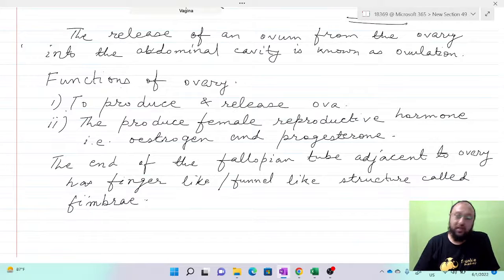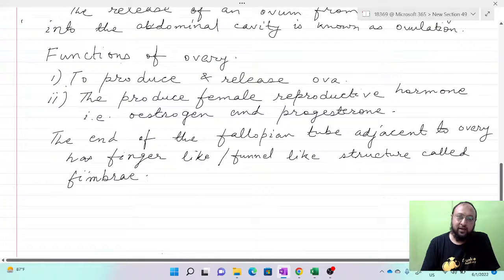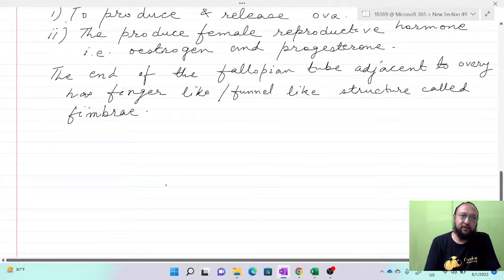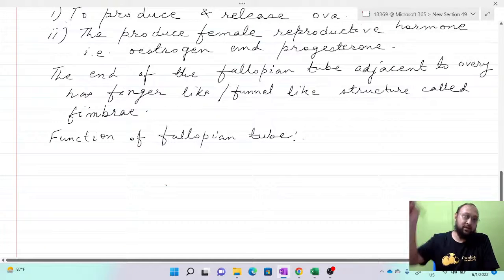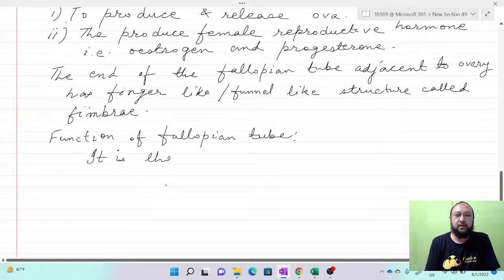So what is the function? Now, the actual function of the fallopian tube, we will also write that point. This is also important for the exam. Function of ovary, you have already seen the 2 points. Now function of fallopian tube. It is the site of fertilization, because when the ovum is released from the ovary, it is moving towards the fallopian tube. So it is the site of fertilization.